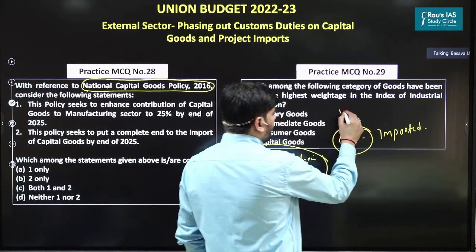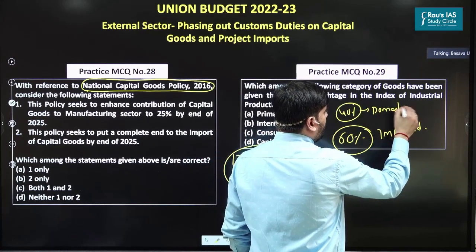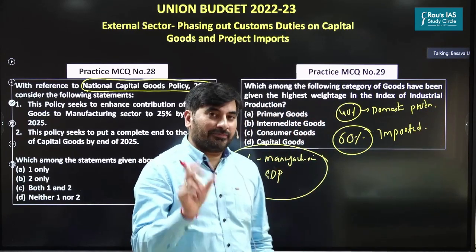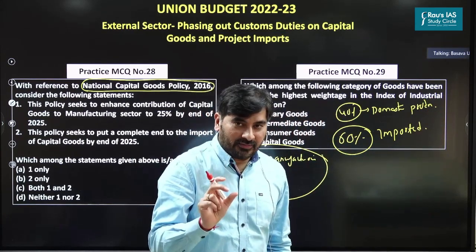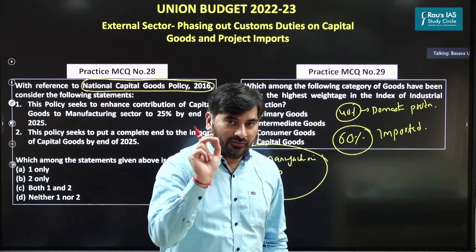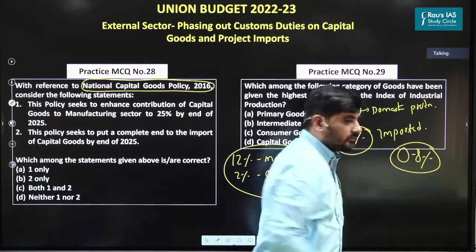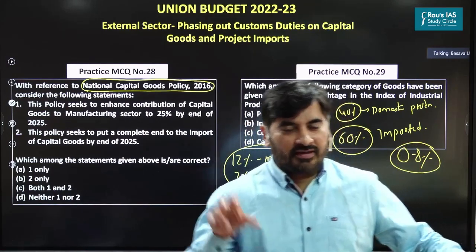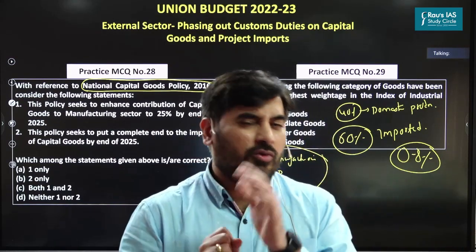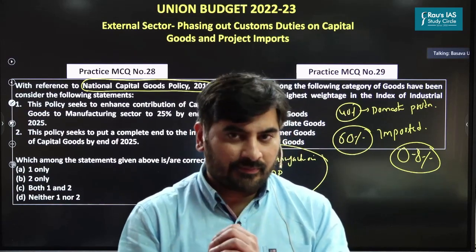Only 40%, the remaining 40% of capital goods, we meet from our domestic production. So India is a net importer of capital goods. Apart from that, our global share in the export of capital goods is hardly 0.8%, which clearly shows that the capital goods industry in India has not developed. Question is why? Why has the capital goods industry not developed?